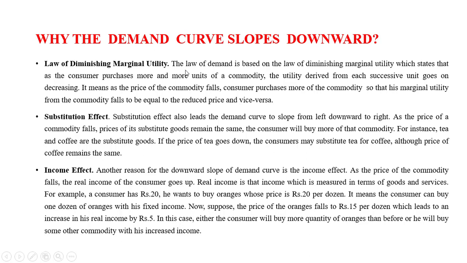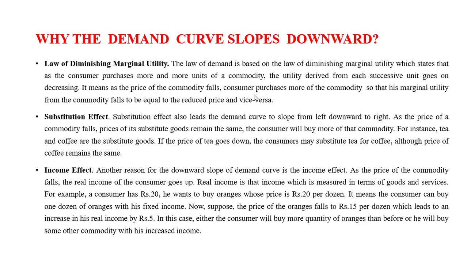The law of diminishing marginal utility says that whenever the consumer purchases more and more goods, the utility, meaning how much satisfaction the goods are giving to you, at some point keeps on decreasing.